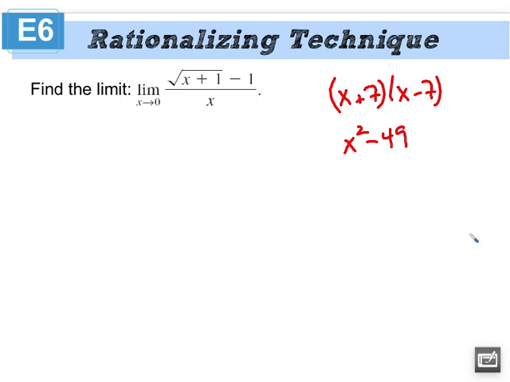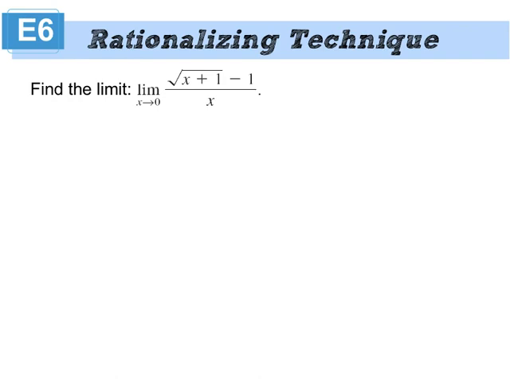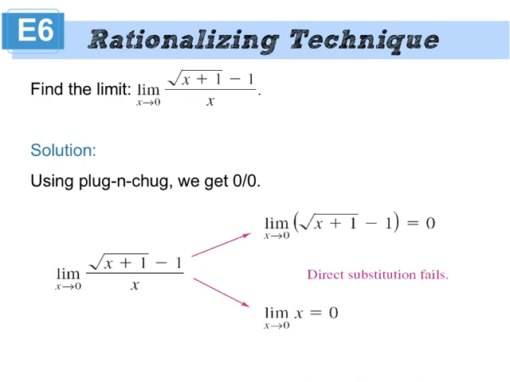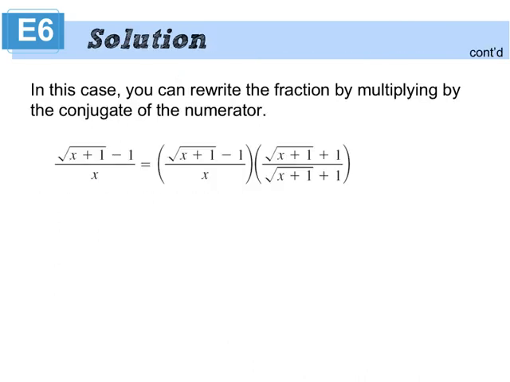Same is going to happen up here when we use the conjugate of that numerator. So what's the conjugate of the square root of x plus 1 minus 1? Square root of x plus 1 plus 1. Perfect. Okay, good. So like I said, can't plug and chug. We did that yesterday. So here's the conjugate. And I have to multiply by the conjugate over the conjugate. Why? What is this equal to? 1. 1 doesn't change the value of the function, which is good. If you change the value of the function, you've done something wrong.